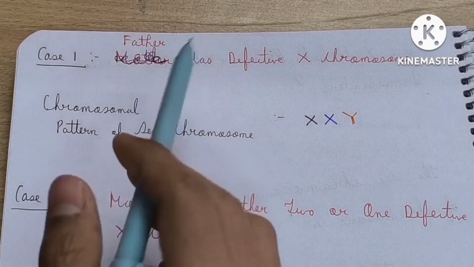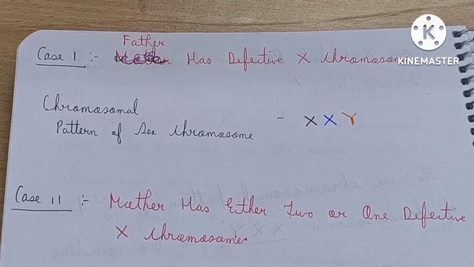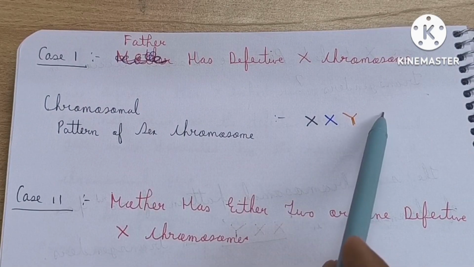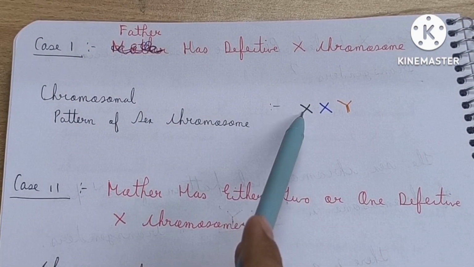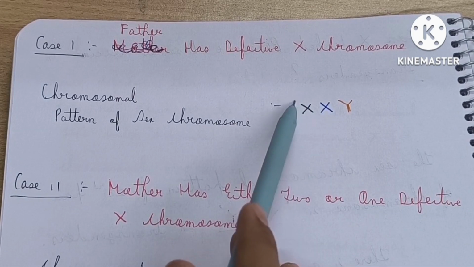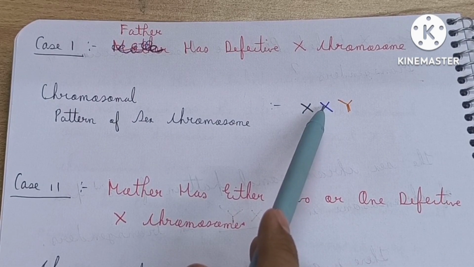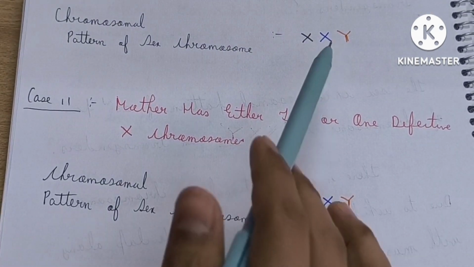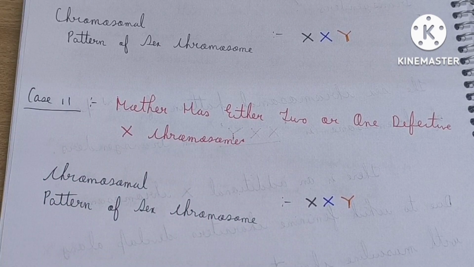Now case 1 that I have discussed: the father has a defective X chromosome whereas the mother has a normal X chromosome. In this case also, the sex chromosomal pattern of the transgender is XXY, defective and normal. That is, 2 defective X chromosomes are not transmitted and the pairing of 2 defective X chromosomes does not occur in this case, because only one parent has a defective X chromosome.